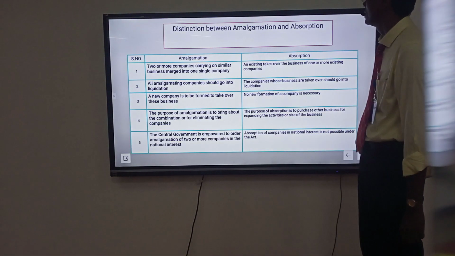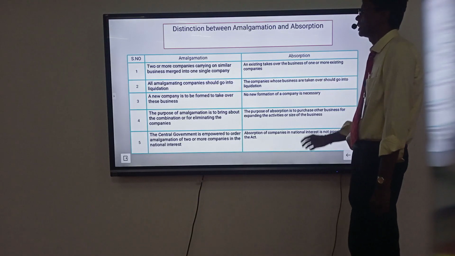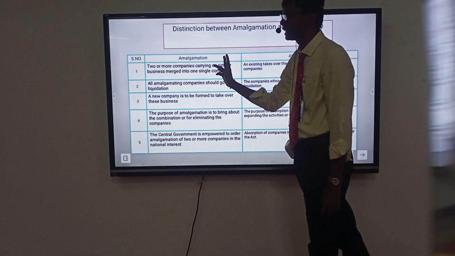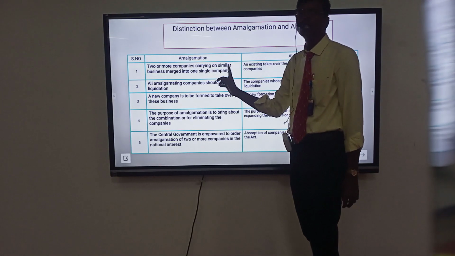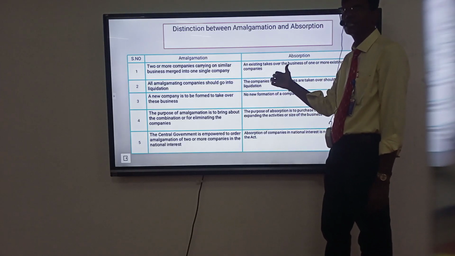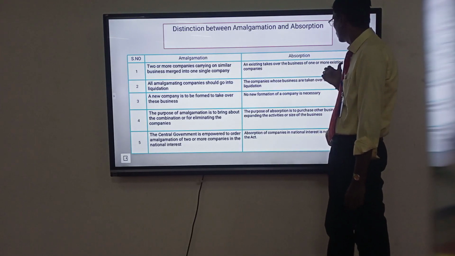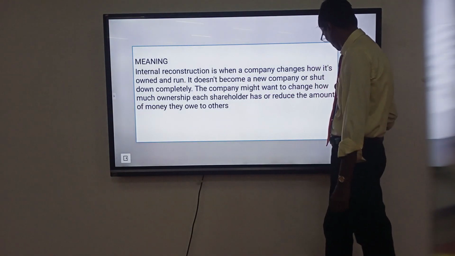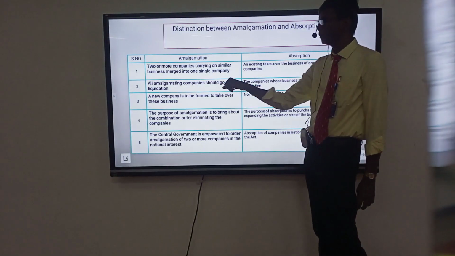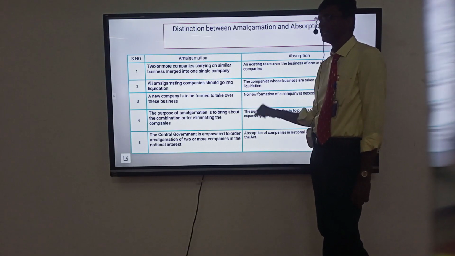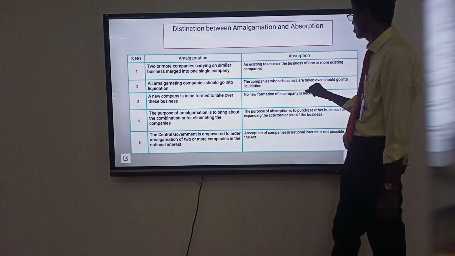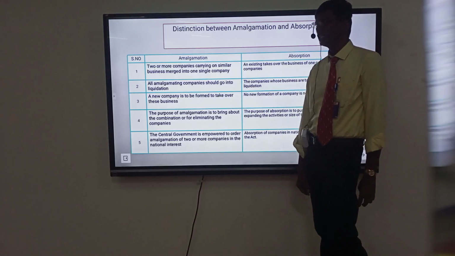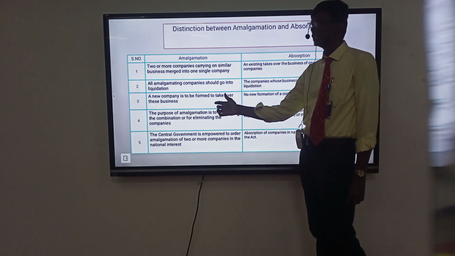Five differences between amalgamation and absorption. Amalgamation: two or more companies carrying on similar business merge into one single company. Absorption: an existing company takes over the business of one or more existing companies. Amalgamation: all amalgamating companies should go into liquidation. Absorption: only the companies whose business is taken over should go into liquidation. Amalgamation: a new company is to be formed to take over the liquidated business.